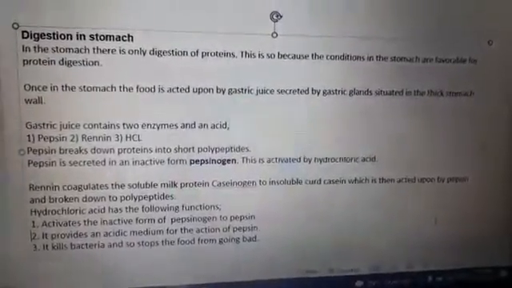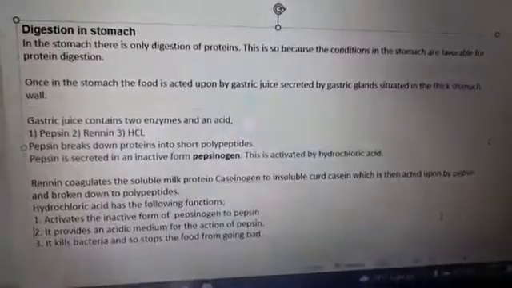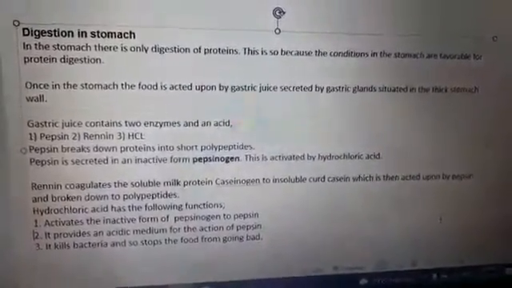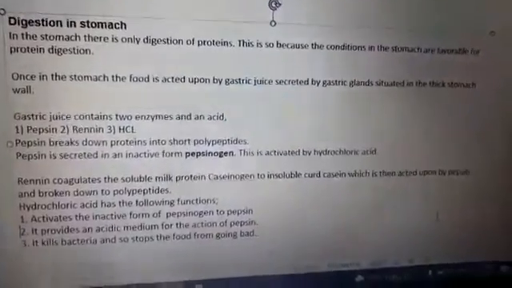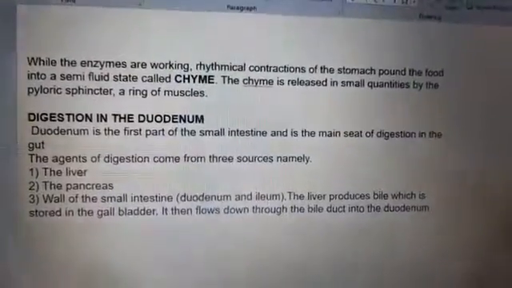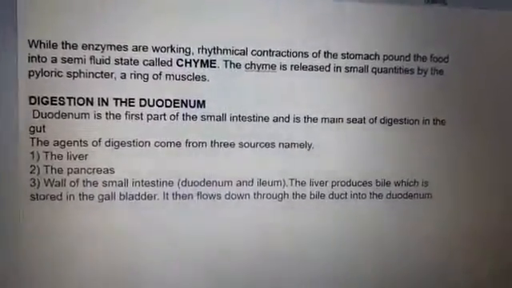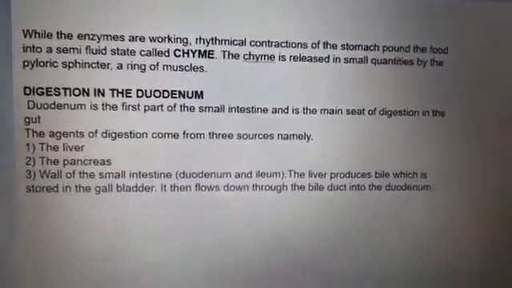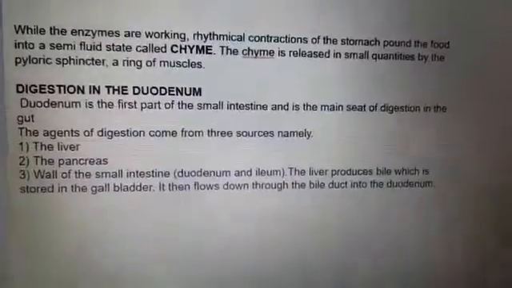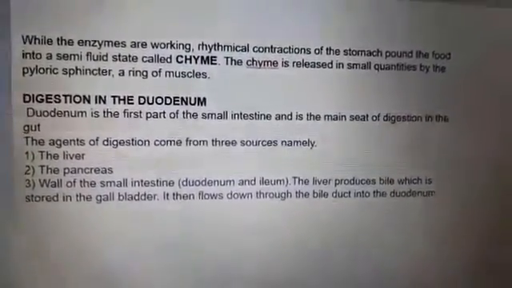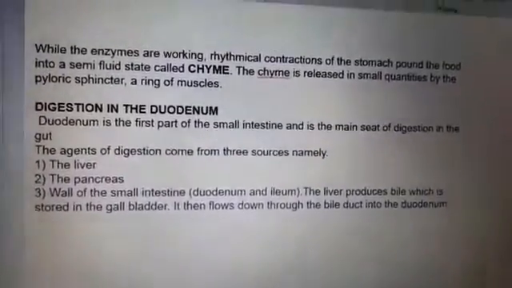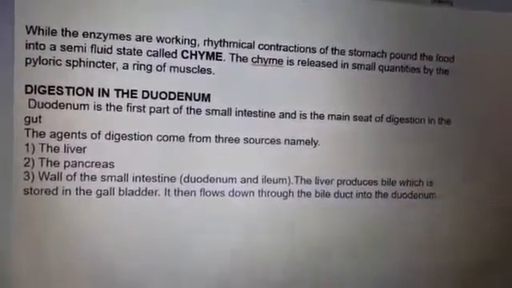Hydrochloric acid has different functions. Number 1, it activates the inactive form pepsinogen to pepsin. It provides the acidic environment for the action of pepsin, and it kills bacteria and stops the food from going bad. With the working of the enzymes, the food is changed into a semi-fluid state called chyme. This chyme now goes into another part of the digestive system, the small intestine. In the small intestine, digestion starts first from the duodenum, which is one part of the small intestine.